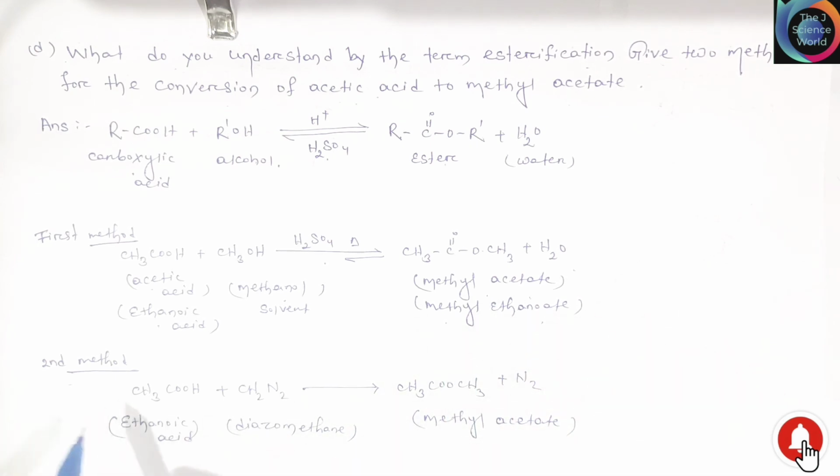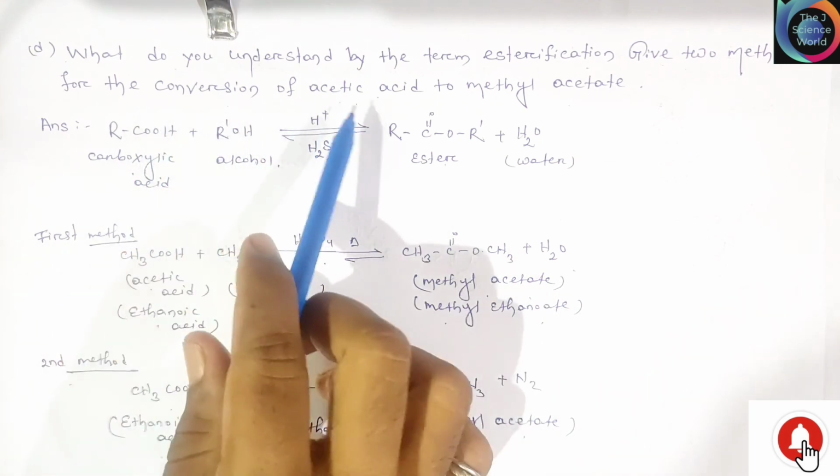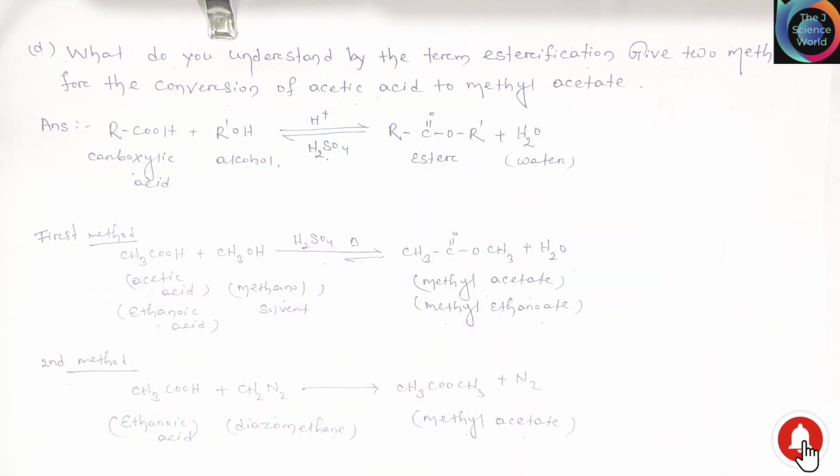Similarly friends, the second method is when ethanoic acid reacts with diazomethane, methyl acetate is formed. It means when this carboxylic acid is treated with diazomethane in ether solution, it is rapidly converted into methyl acetate. So friends, this is our conversion of acetic acid to methyl acetate.